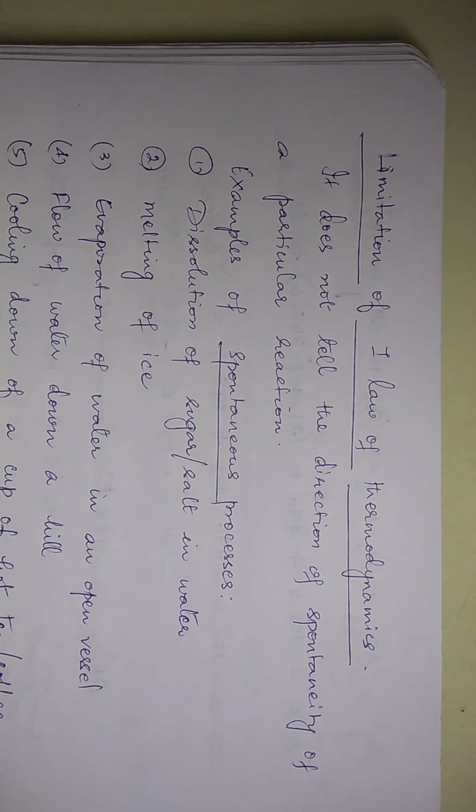Then flow of water down a hill. Water always flows down the hill. It does not go up the hill, is it not? This is a very natural thing. You know it very well. Then cooling down of a cup of hot tea or coffee. If you keep a cup of hot tea or coffee outside for some time, naturally that will become cold after some time. Same way, nitric oxide will get oxidized to nitrogen dioxide.